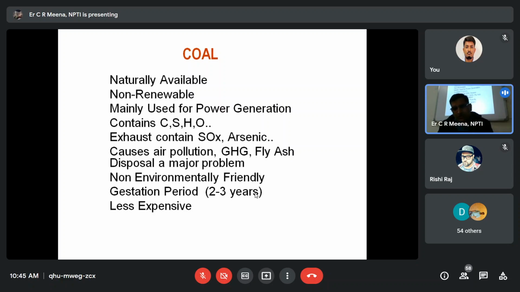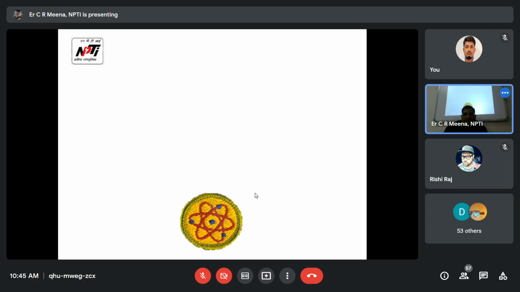Causes air pollution, greenhouse gases, fly ash. Disposal of the ash is the major problem in the coal-based plant. Non-environmentally friendly because it is polluting the environment. Gestation period is 2 to 3 years in a coal-based thermal plant. It is less expensive comparatively.